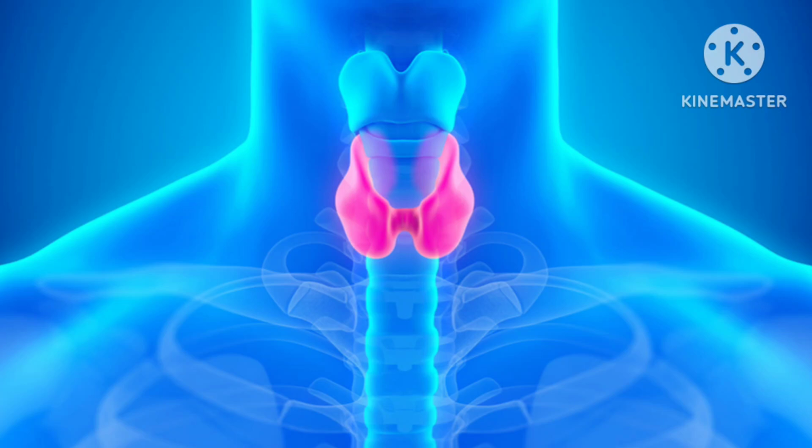So let's talk about the Addisonian crisis, or what is the adrenal crisis. Basically there is a patient who is known to have the Addison disease, and as I told you, cortisol is basically a stress hormone. That patient has some stress. What could be the stress? This could be some operation, this could be some infection, this could be sepsis, this could be dehydration. If any of these stress is going to affect a patient of the Addison disease, that patient can go into a sudden deficiency of the hormones. Which hormone? Cortisol and the aldosterone.